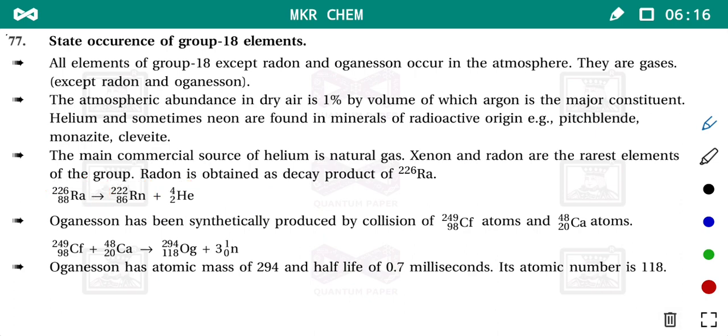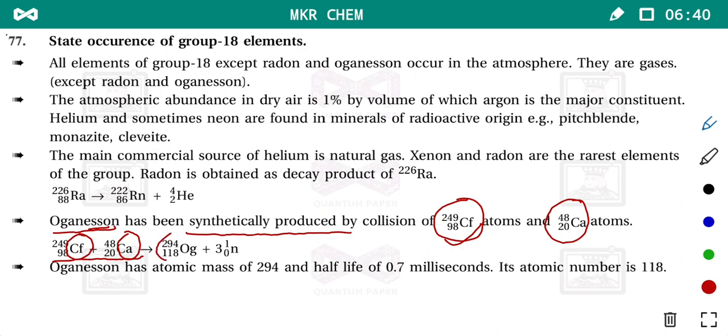Let us discuss the last one, oganesson. It is not a naturally occurring element, it is synthetically produced by collision of two nuclei. One is californium, a radioactive material, and another one is calcium. When both collide with each other, and by merging of these two nuclei of californium and calcium, a new nucleus is formed, that is called oganesson, a radioactive material.